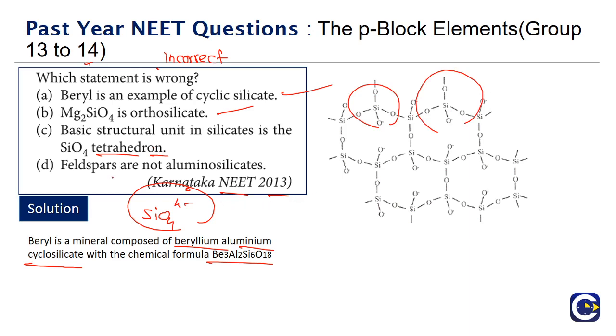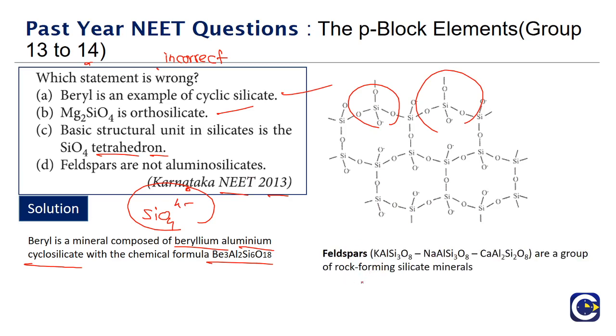Option D is saying that feldspars are not aluminosilicates. Actually feldspars are a form of silicate minerals, with a composition of potassium aluminum silicate, sodium aluminum silicate, and calcium aluminum silicate. So they will actually be aluminosilicates. The feldspar mineral ores will all be aluminosilicates. So option D is saying that feldspars are not aluminosilicates. This is the one that is incorrect, and we are looking for the incorrect statement. So the incorrect one will be option D.